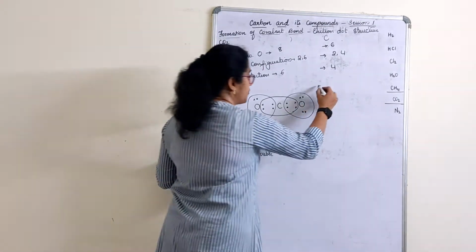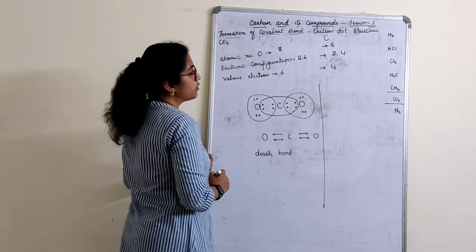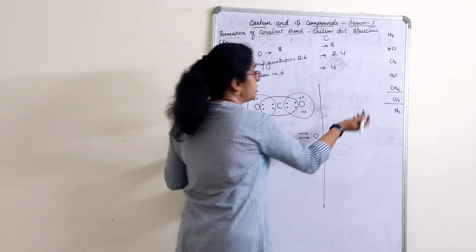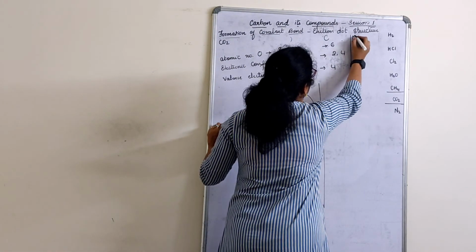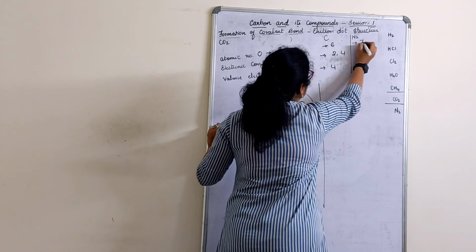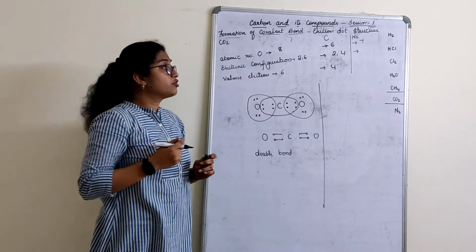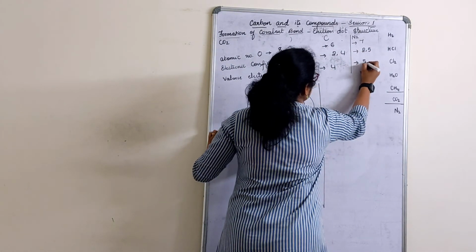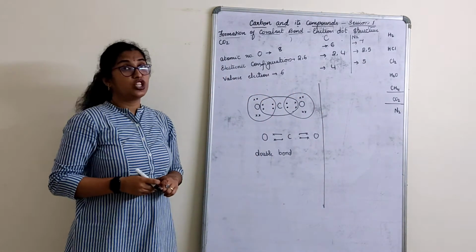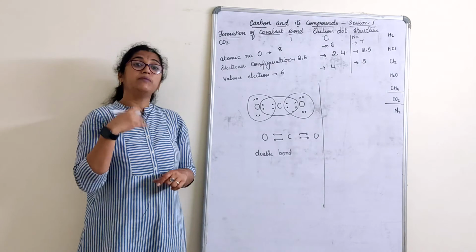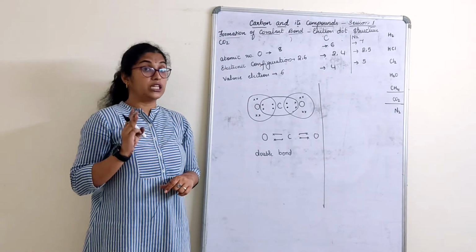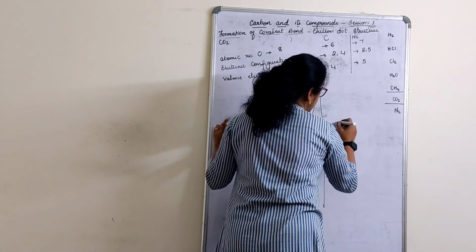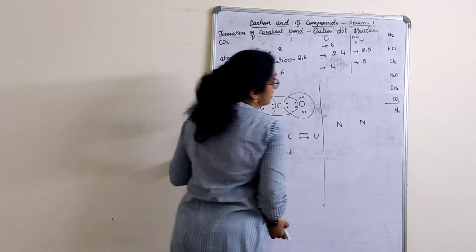Let's go for the last one and do it here itself, children. For nitrogen, it's only one nitrogen which is present. So atomic number for nitrogen, it's a nitrogen molecule. Atomic number for nitrogen is 7. So electronic configuration, when you write, it is 2, 5. Valence electrons are 5. Last shell there are only 5 electrons. How many more does it require to make an octet structure? 3. That means this has to form a triple bond. Nitrogen to nitrogen, it has to form a triple bond.